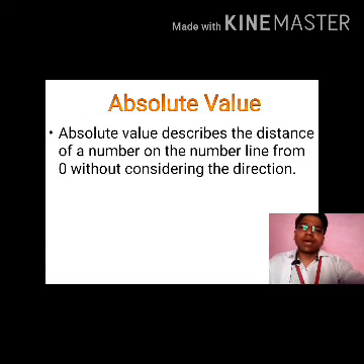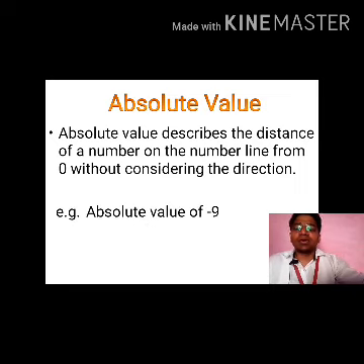Absolute value. What is the absolute value? Absolute value describes the distance of a number on the number line from 0 without considering the direction. For example, if I ask you what is the absolute value of minus 9, can you tell me what is the position of minus 9 from 0? Yes, its position is 9th. So without considering the direction, we will just see the position. So what is the position of minus 9? It is 9th. So the absolute value of minus 9 will be 9.